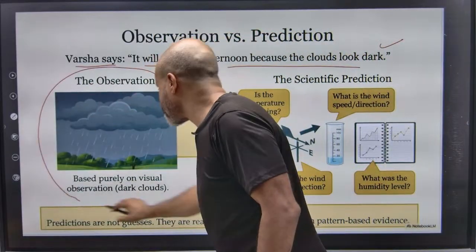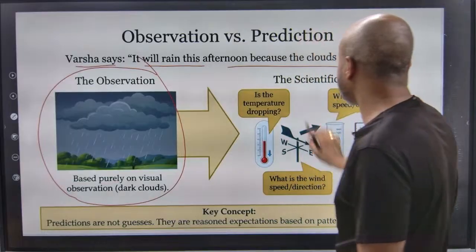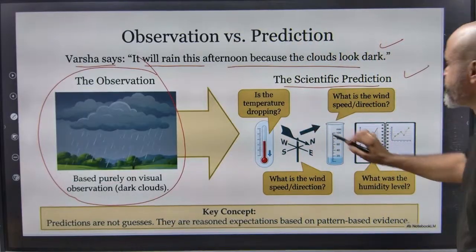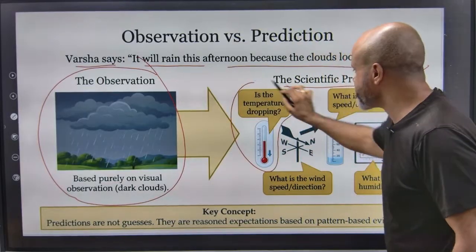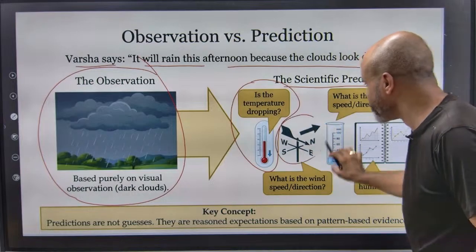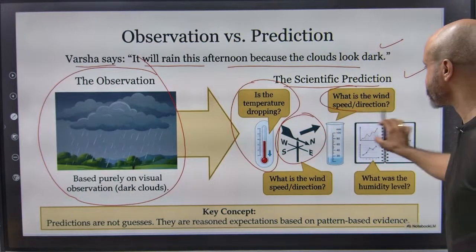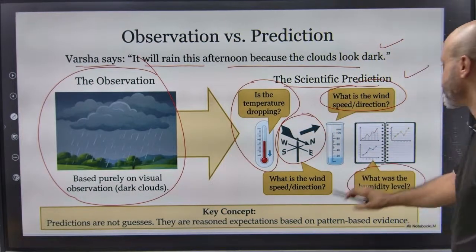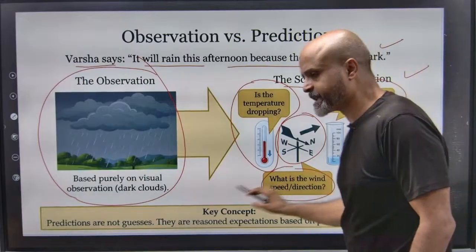So what is the observation? Based purely on visual observation of clouds. The scientific prediction is temperature dropping? Do we see a certain drop in temperature? Do we see the winds changing? What is the wind speed and direction? What was the humidity level? What is the wind directed towards?